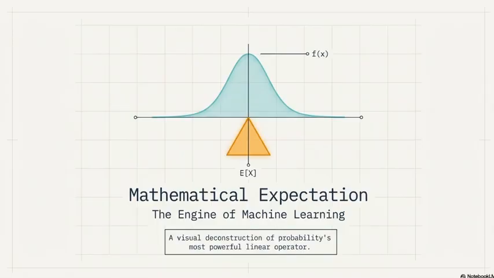Okay, so think of expectation as a simple engine behind many machine learning algorithms. Whether we are minimizing loss functions, computing averages, estimating parameters, or training neural networks, expectations appear everywhere. So the balance is intentional. It represents the idea that expectation is the center of probability mass, not necessarily the point with the highest probability.